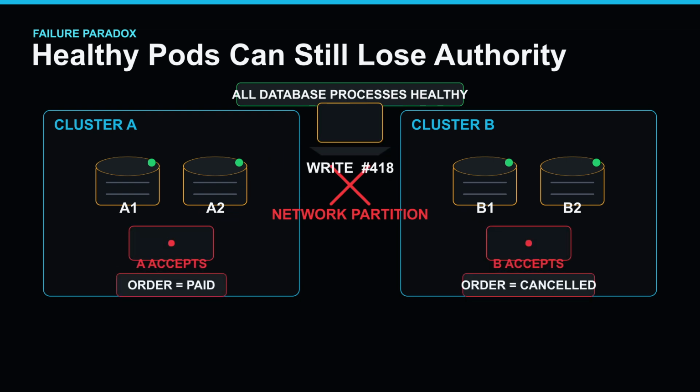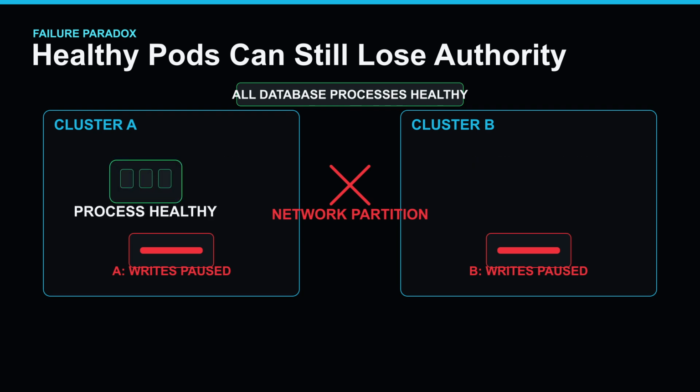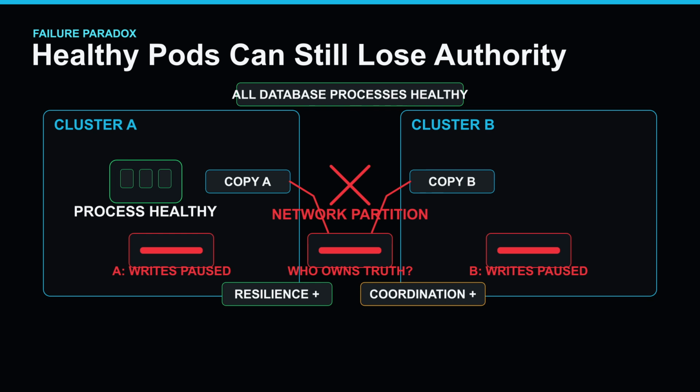If both say yes, we can create two conflicting versions of the truth. If both say no, our healthy database is suddenly unavailable. That is the real problem. Kubernetes can restart a failed container. It cannot decide which copy of our business data is allowed to become truth. So let us build this architecture properly and see why a second cluster can increase resilience and complexity at the same time.